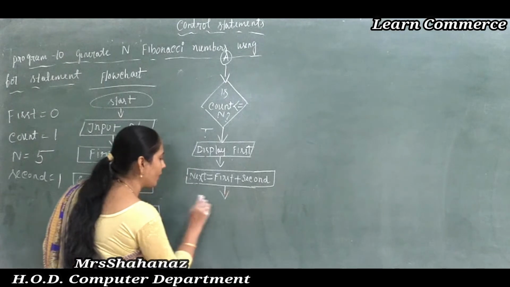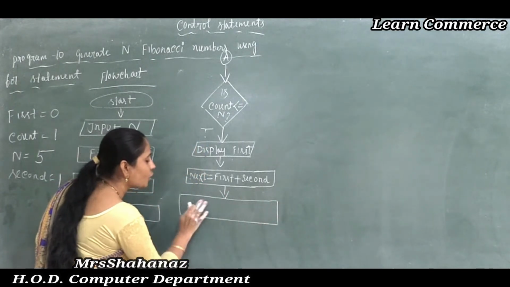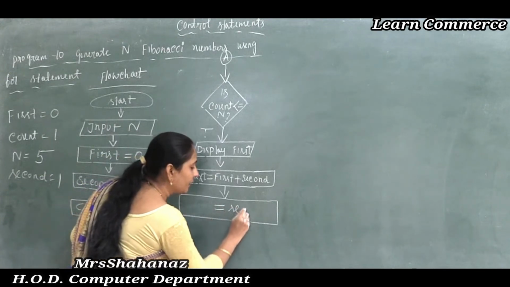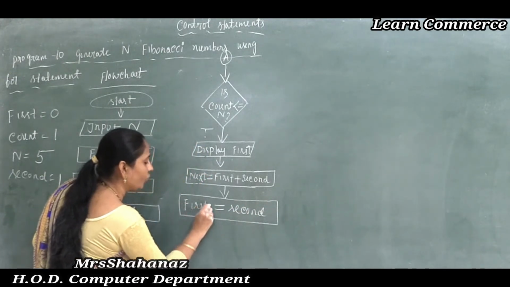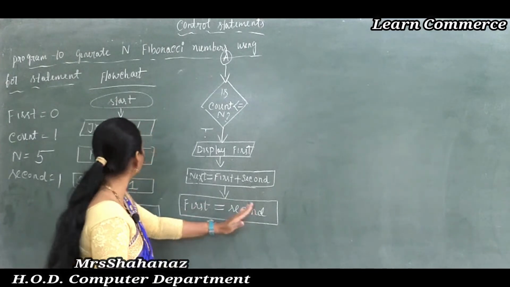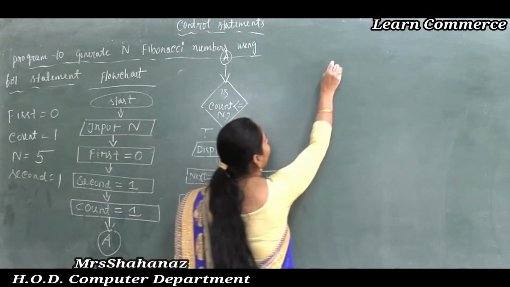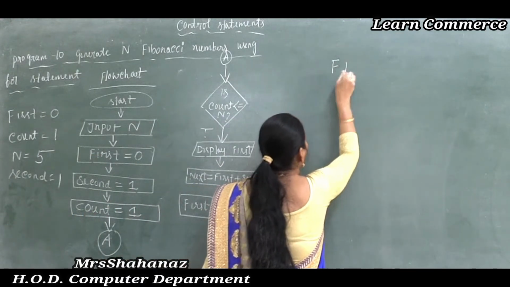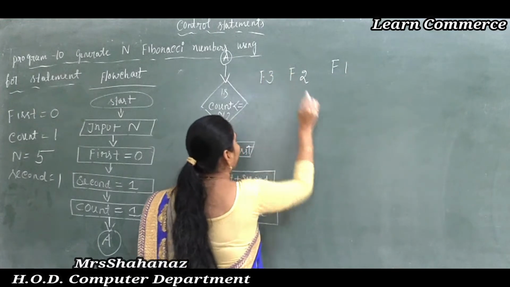And later next, in this case, whatever I am thinking, the second number is equal to first. For example here I am going to say F1, F2, it is possible to get F3, correct?